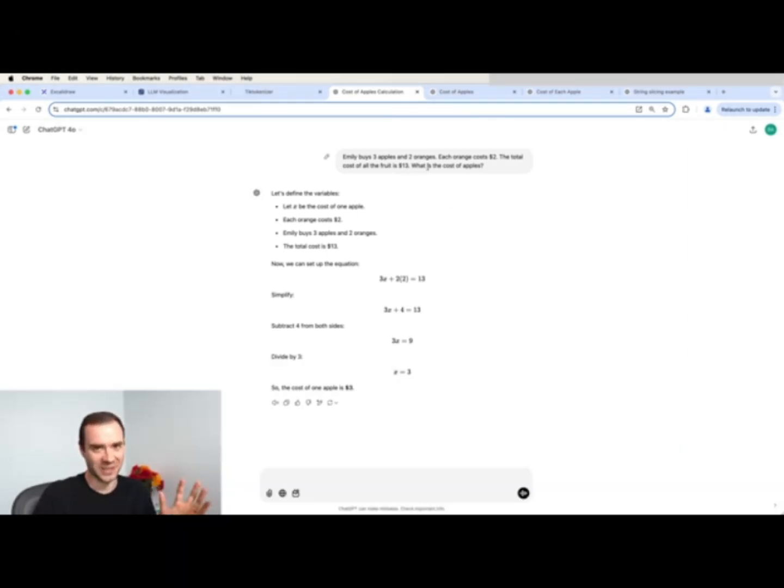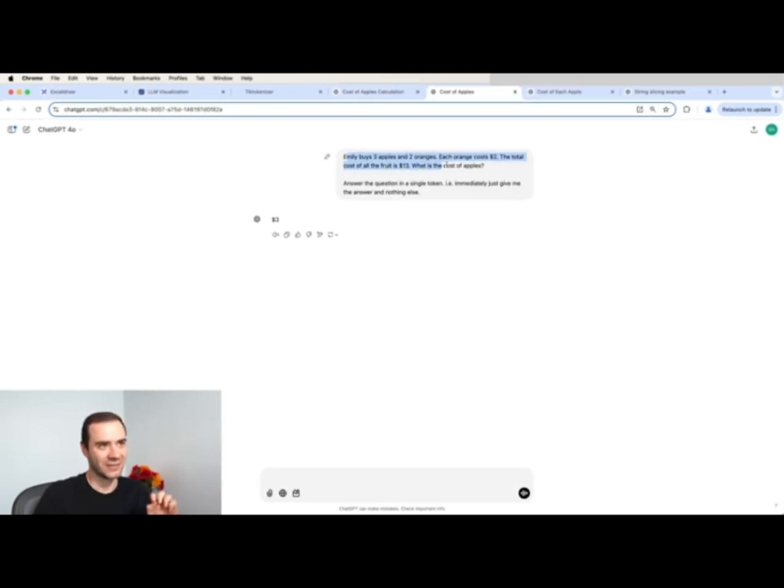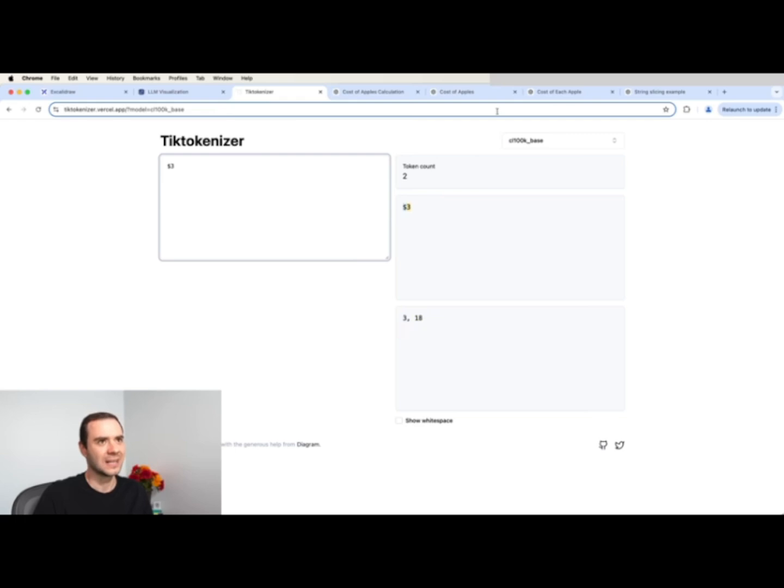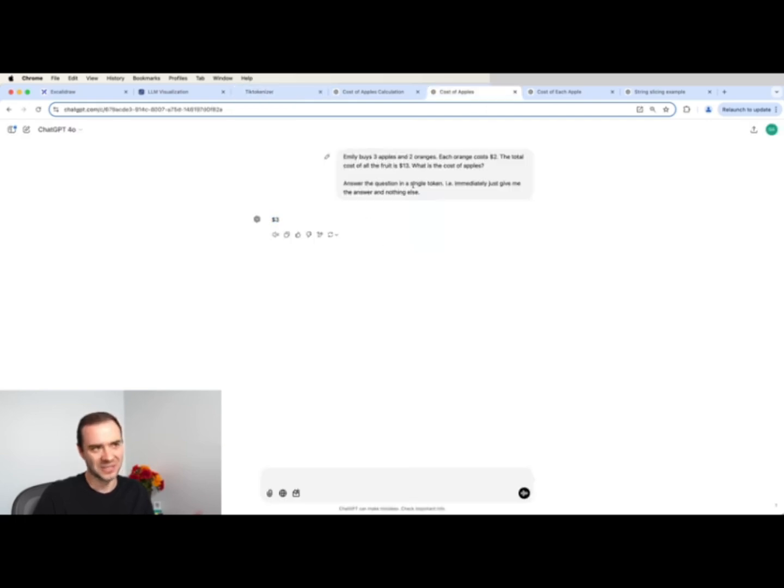We can just ask for things. So as an example, I gave it the exact same prompt, and I said, answer the question in a single token. Just immediately give me the answer, nothing else. And it turns out that for this simple prompt, it actually was able to do it in a single go. So it just created, I think this is 2 tokens, right? Because the $ is its own token. So basically, this model didn't give me a single token, it gave me 2 tokens, but it still produced the correct answer. And it did that in a single forward pass of the network.